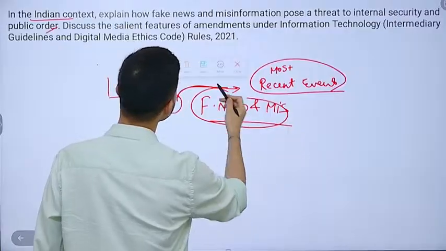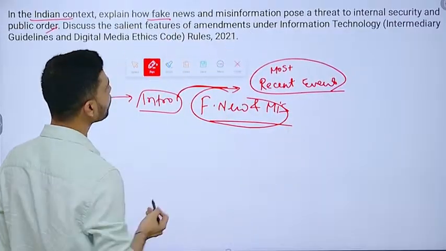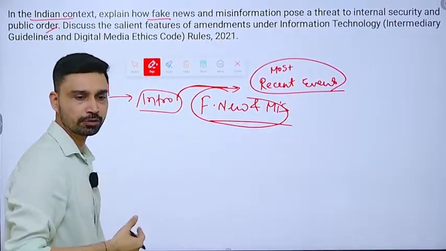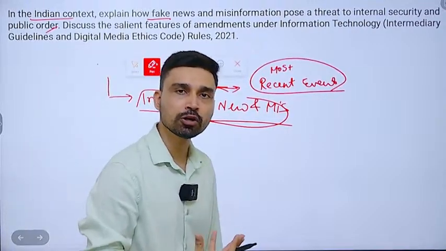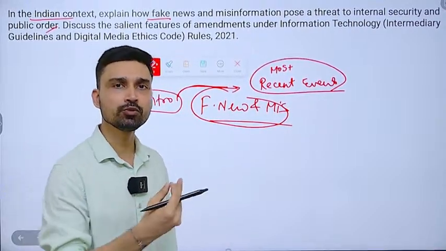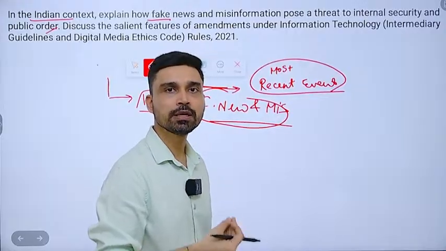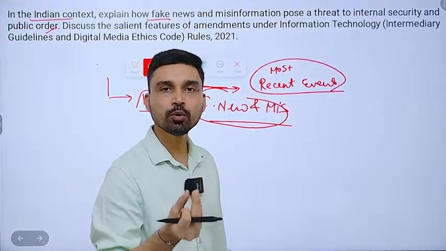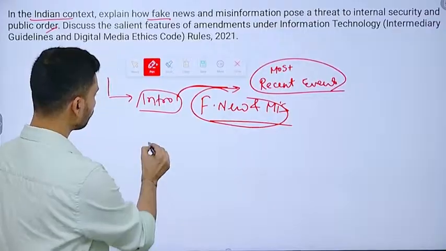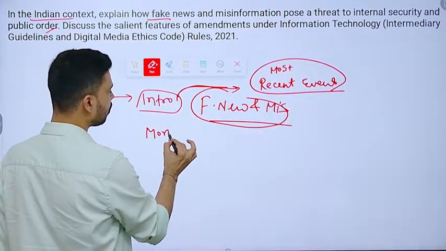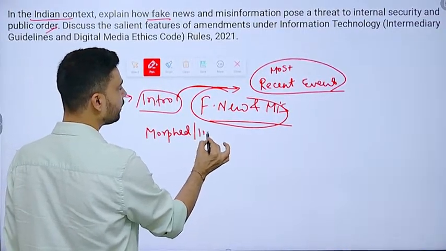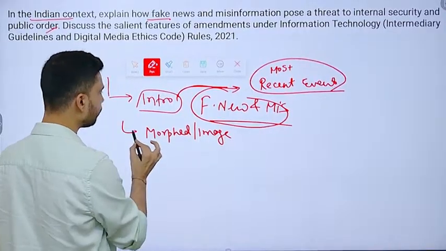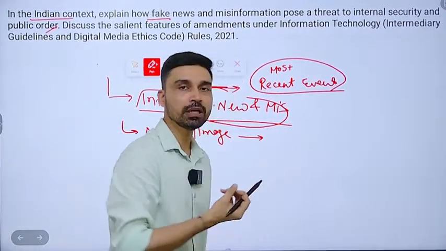Then we'll talk about how it poses a threat to internal security and public order. Fake news and misinformation are rampantly being spread across social media platforms, especially using the multiple channels you have these days, in the form of text, audio, as well as sometimes video. For example, if there is circulation of a morphed image or video, this can directly threaten the security of India by stoking communal violence.